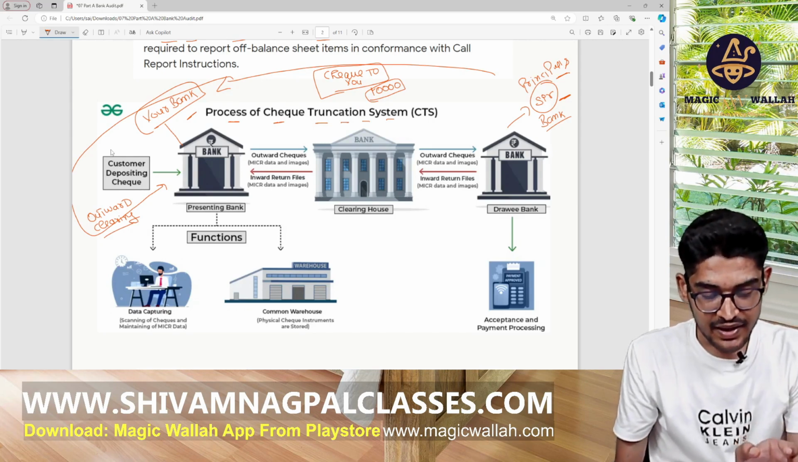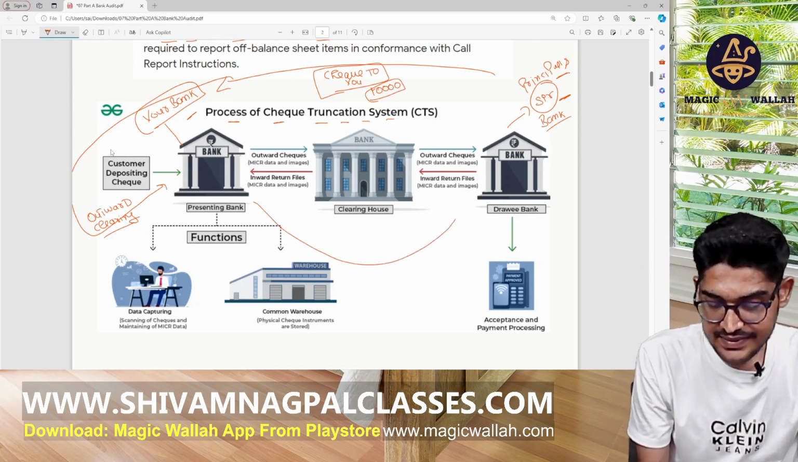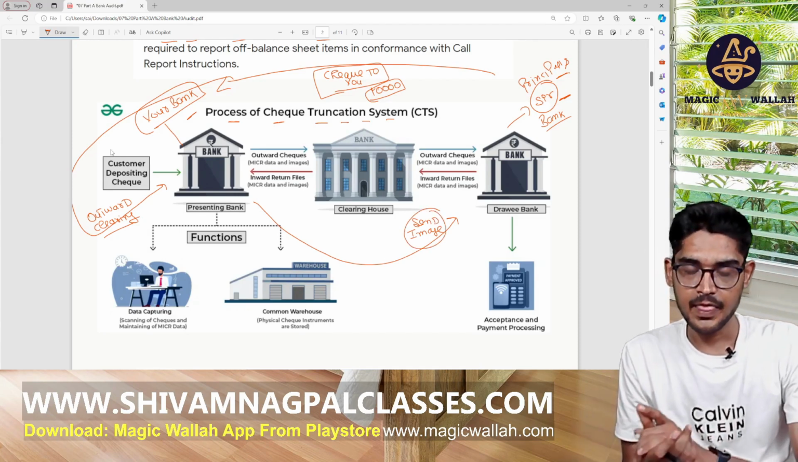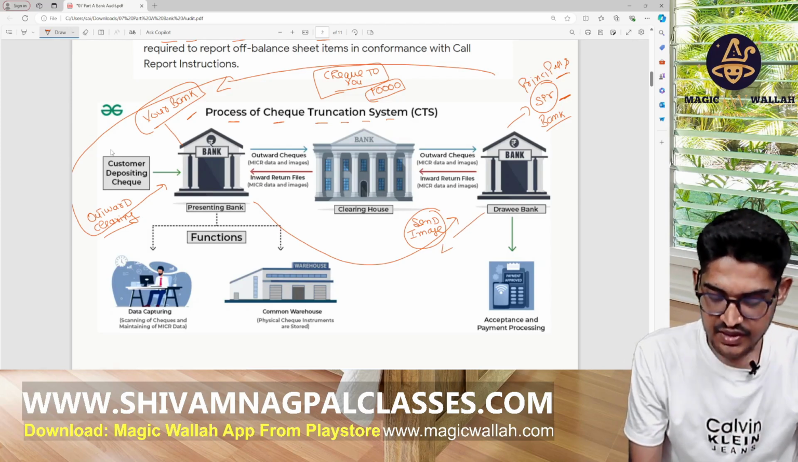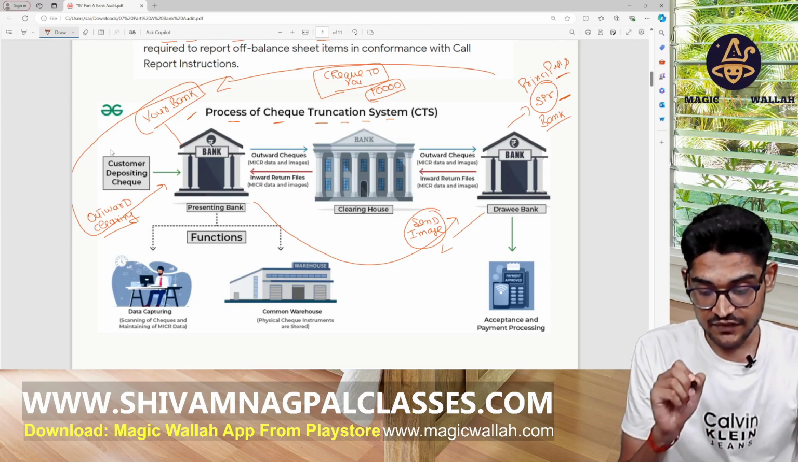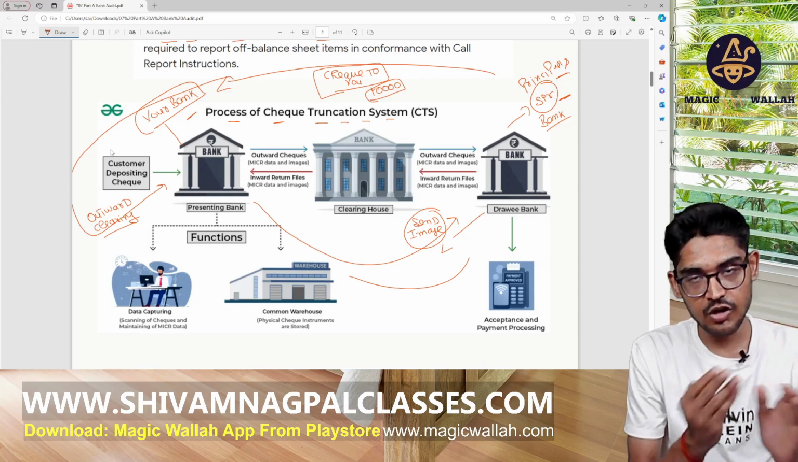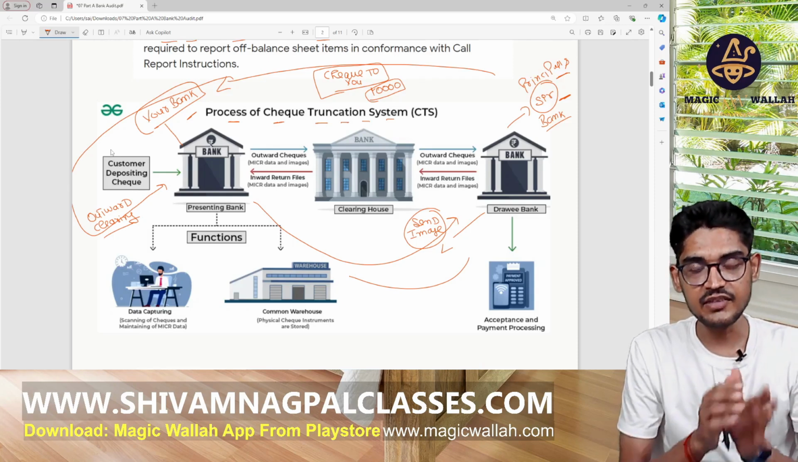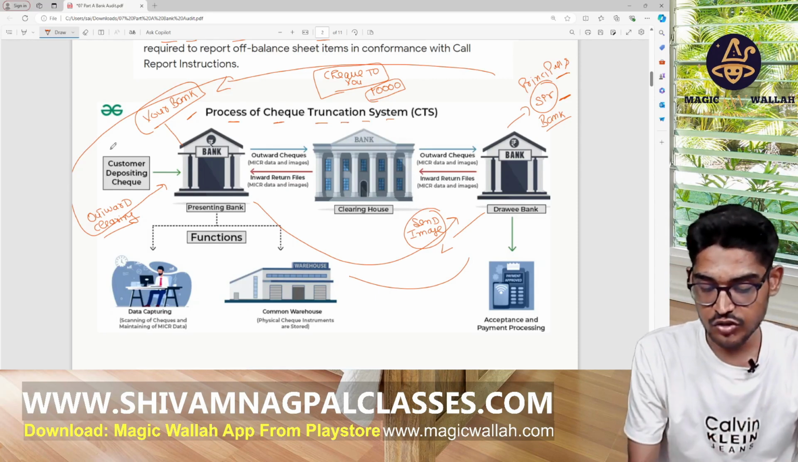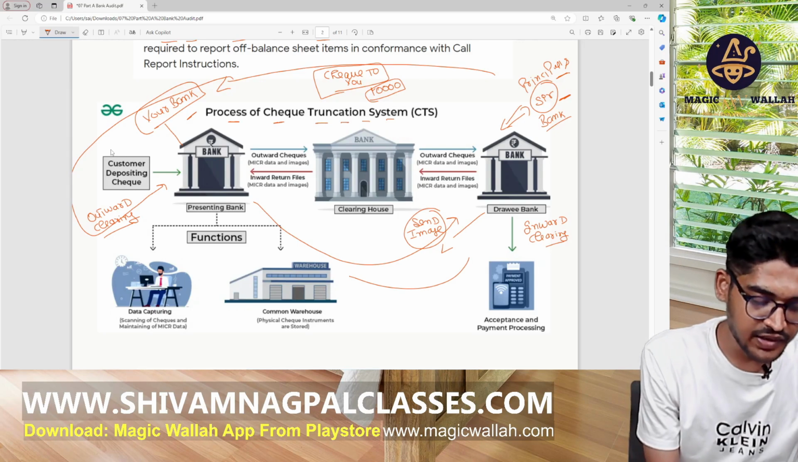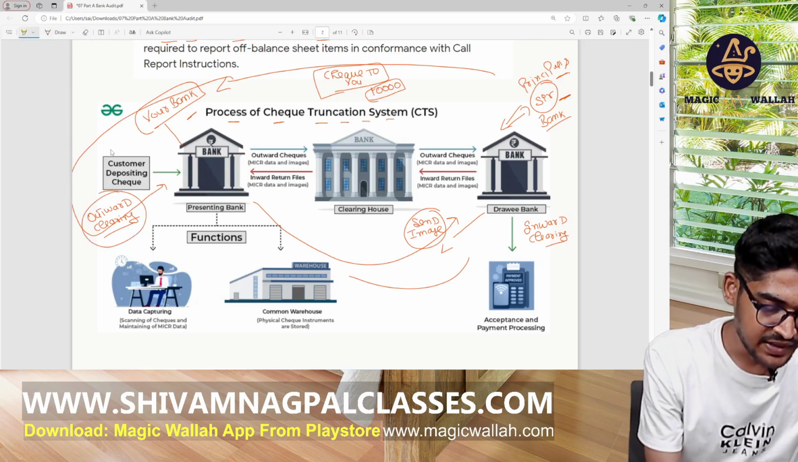Now your bank sends an image of this cheque to your sir's bank. This bank checks the image, checks the sign, also verifies the sign of your sir, your principal, then issues the money to your bank, then your bank will pay you. So in this way this whole process works. For your principal's bank, this is an inward clearing. For your bank it's an outward clearing, but for your sir's bank it's an inward clearing.